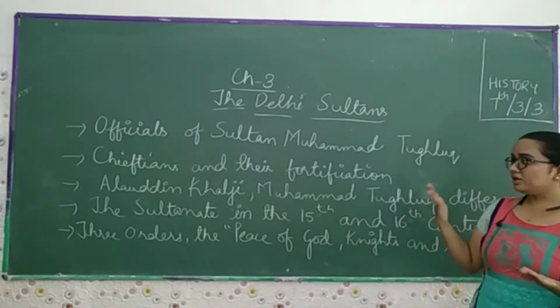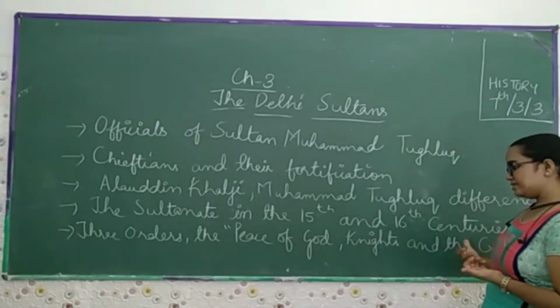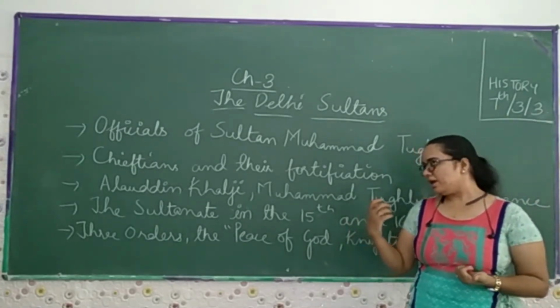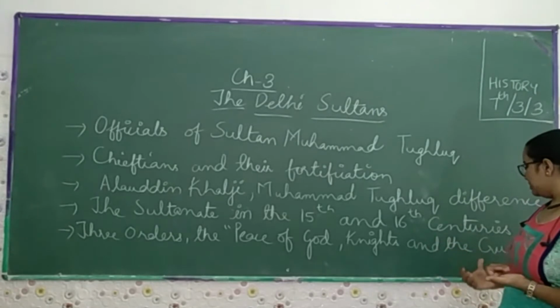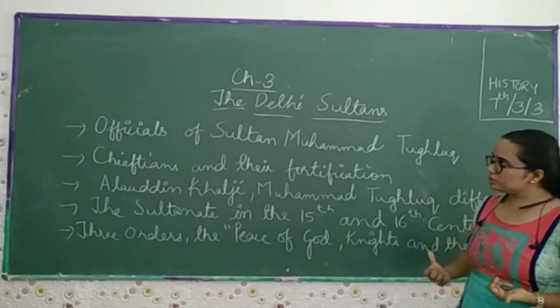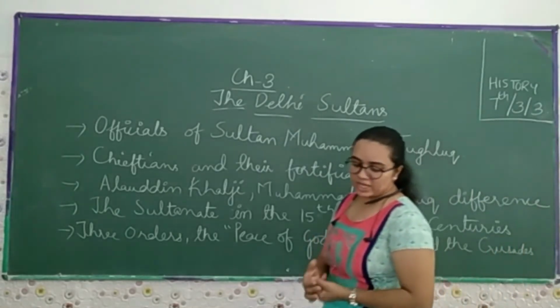Then we talk about the Sultanate in the 15th and 16th century. Then the orders and the peace of God, knights and the fruit sets. All these points we're going to complete in this third segment of the video.